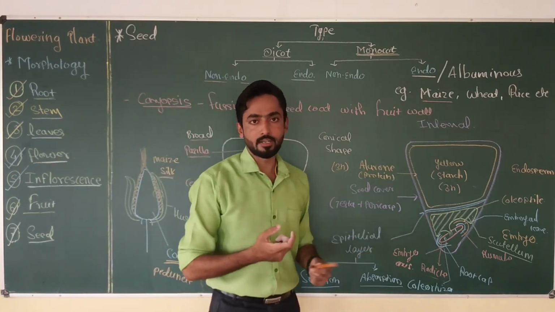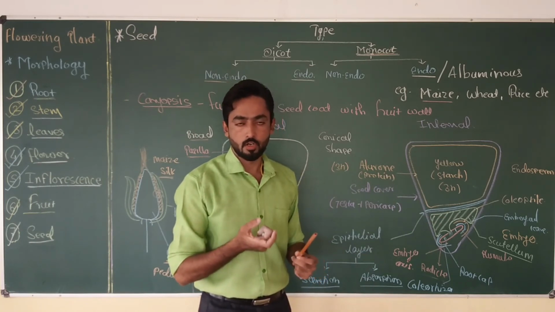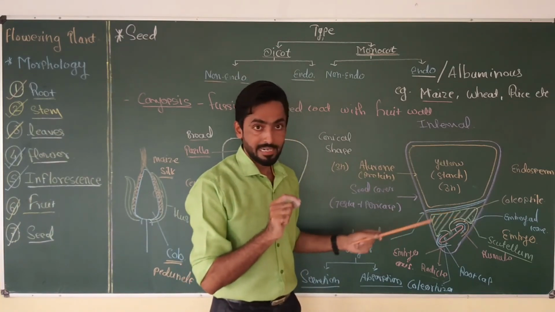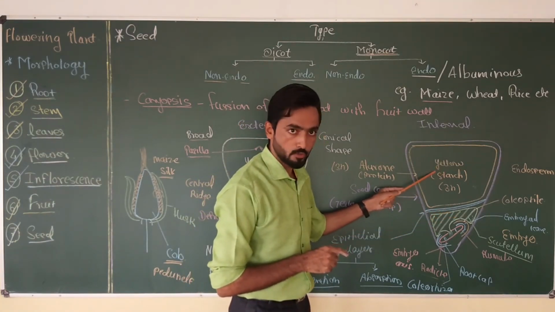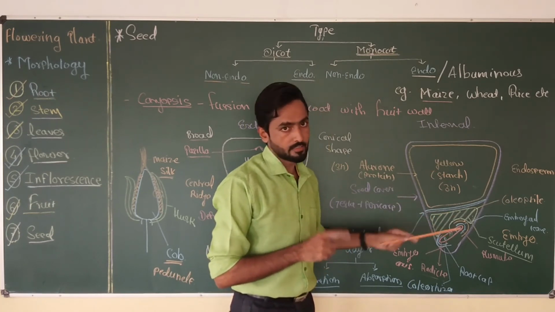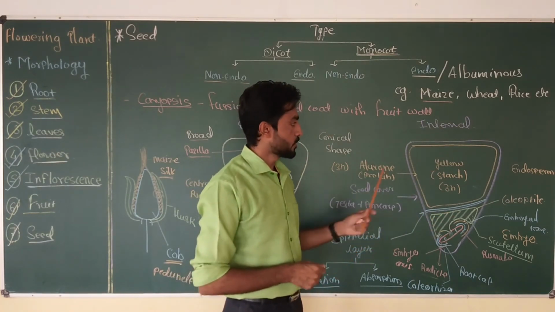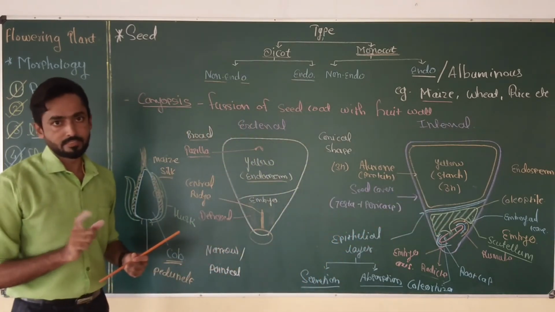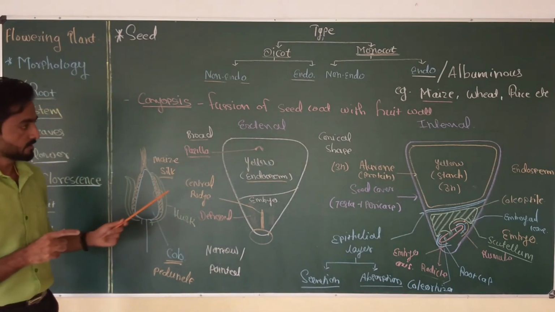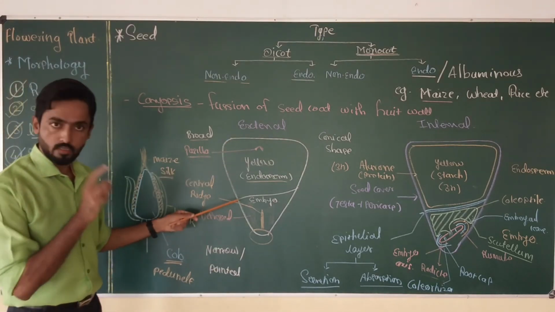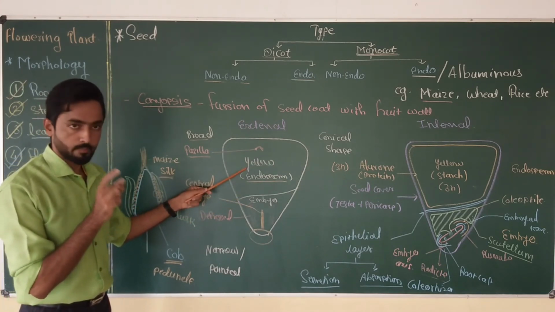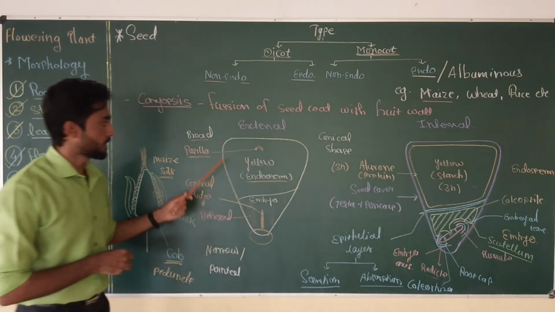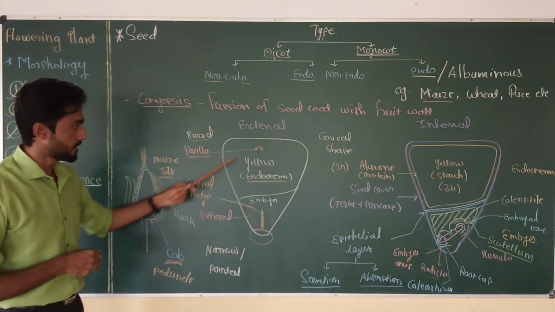This cotyledon does not contain nutrient or nutritive tissue, so it is thin and papillary. It only performs the function of transporting the nutrient which is coming from the endosperm towards the embryo axis at the time of seed germination. So this is all about the internal structure and external structure of the maize grain. Okay, in this video we have discussed a few important structures which are visible on the maize grain from the outside and from the inside. Remember that from the outside you can see the broad region and narrow or pointed region, papillae,